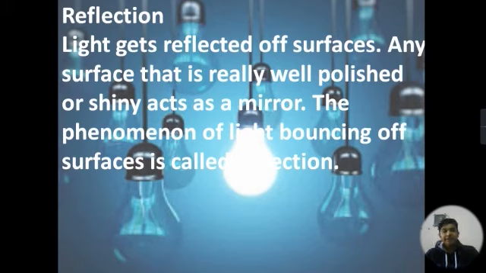Next is reflection. Reflection of light. Light gets reflected off surfaces. Any surface that is really well polished or shiny acts as a mirror. The phenomenon of light bouncing off a surface is called reflection, or you can say the phenomenon of bouncing back of light from the surface of an object is known as reflection of light.